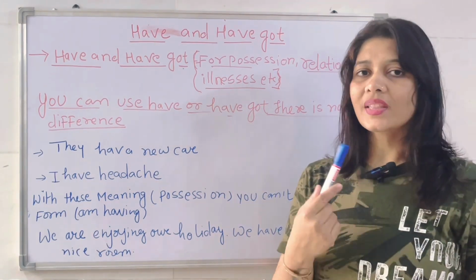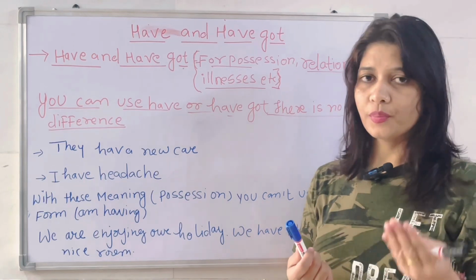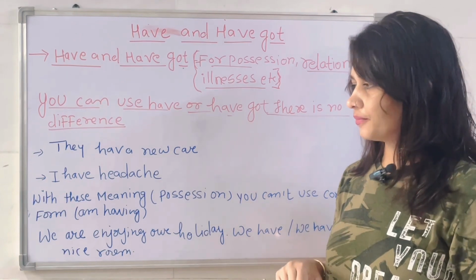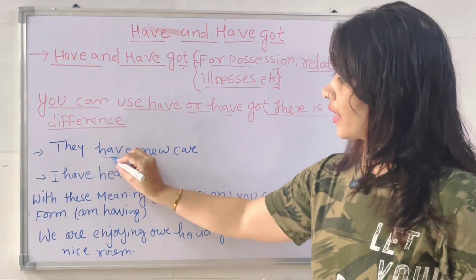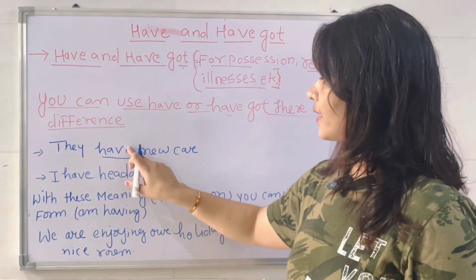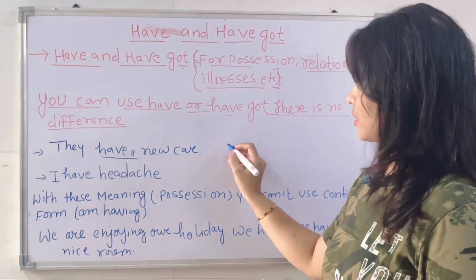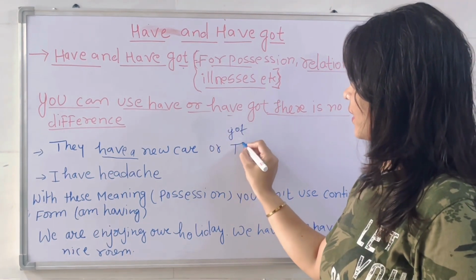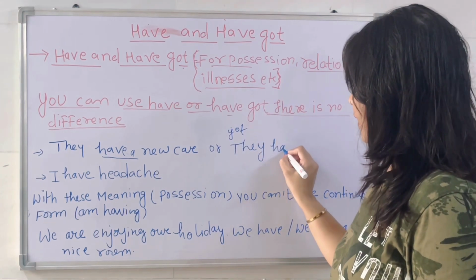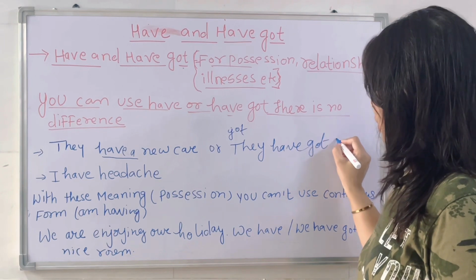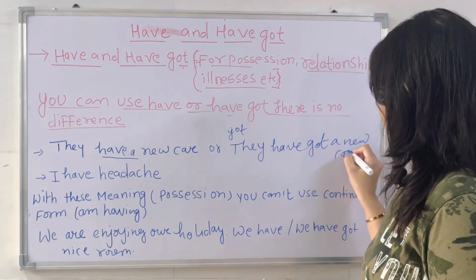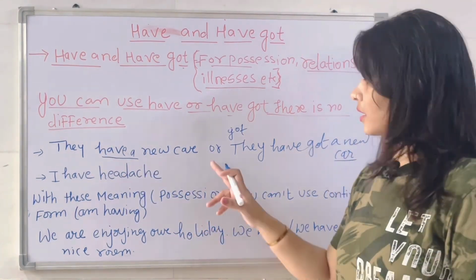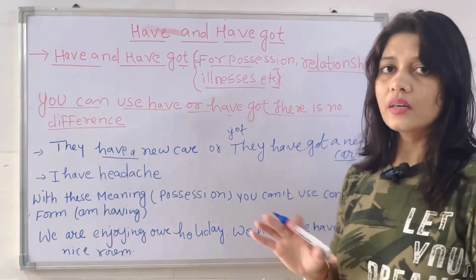Let's continue with the examples, I hope you will understand more about that. They have a new car. Okay, this is have. They have a new car. Or if you are using got, they have got a new car. There is no difference. You can use they have a new car, it is also correct. If you are using they have got a new car, it's also correct.